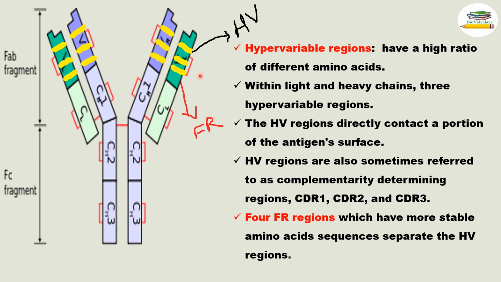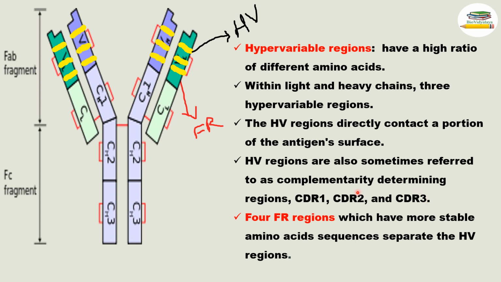Okay. The hypervariable regions directly contact a portion of the antigen surface. Okay. Hypervariable regions are also sometimes referred to as complementarity determining regions, or CDRs: CDR1, CDR2 and CDR3. So we can call these three regions CDR1, CDR2 and CDR3. Okay, the other name for the hypervariable region is the complementarity determining region.